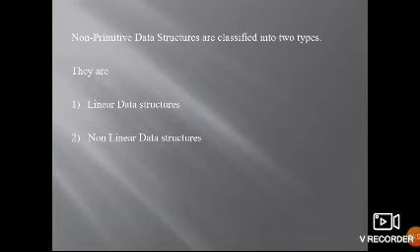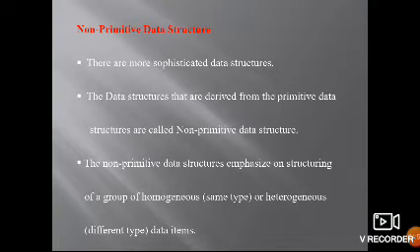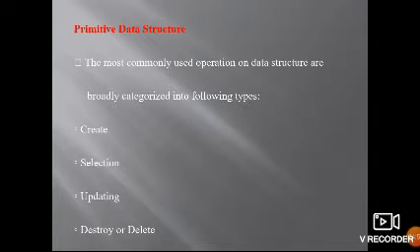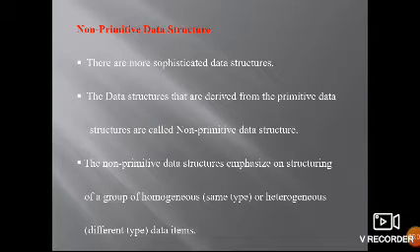Non-primitive data structures. Data structures which are not directly operated upon by machine-level language are known as non-primitive data structures. They are more sophisticated data structures.